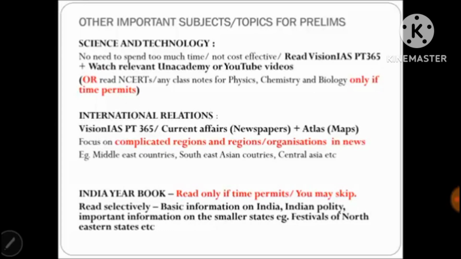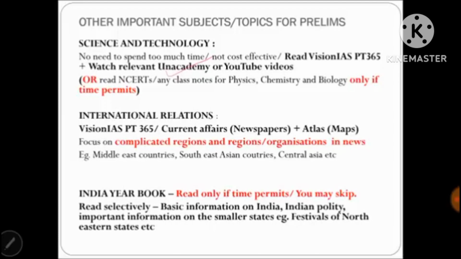Read Vision IAS PT 365 in order to understand the important current affairs in science and technology, and watch the relevant Unacademy or YouTube videos to understand the static part. You can read NCERTs for physics, chemistry, and biology, or any other class notes if time permits. But if there's no time, at least follow this.